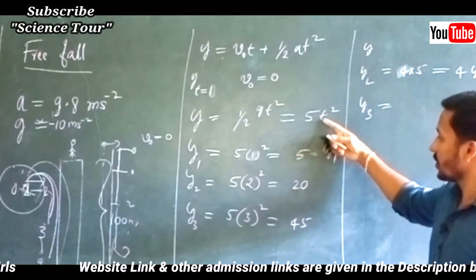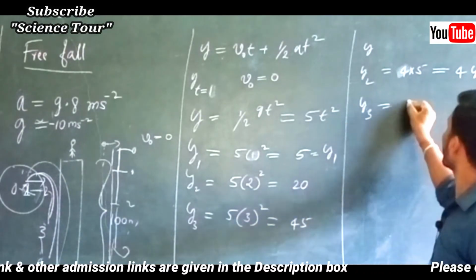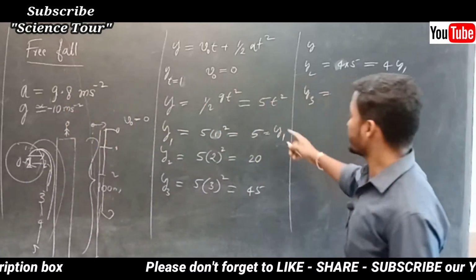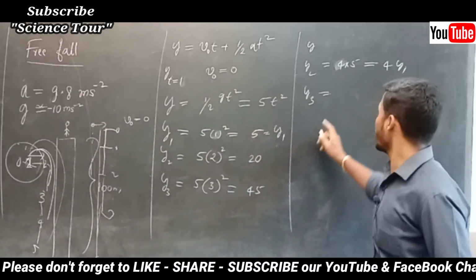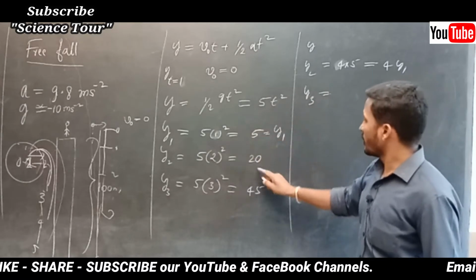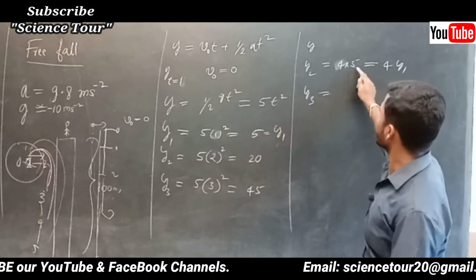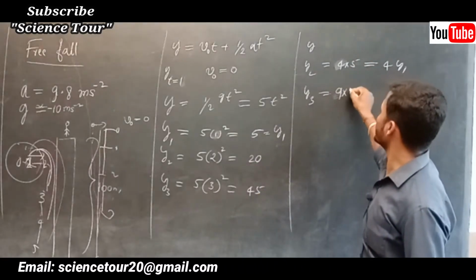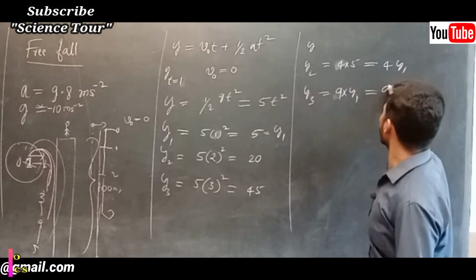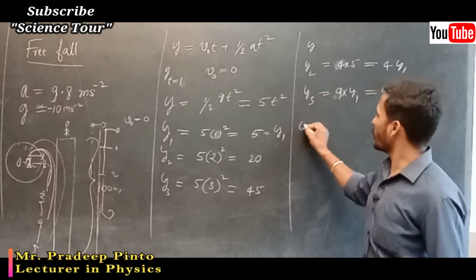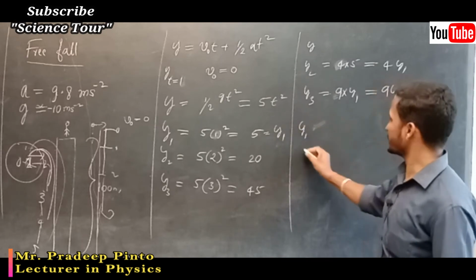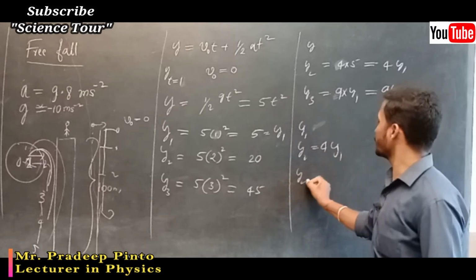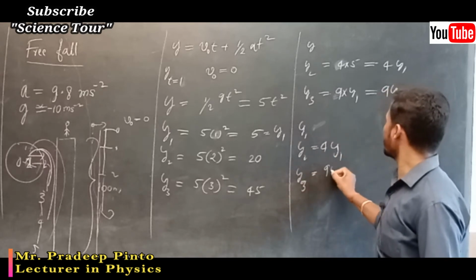With respect to 5, you write 5 into 9. So we have written 20, that is 4 times y1, and 45 is 9 times y1. So y1 is equal to y1 itself, y2 is equal to 4 times y1, y3 is equal to 9 times y1.